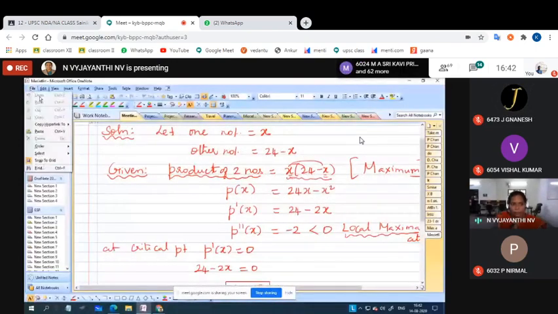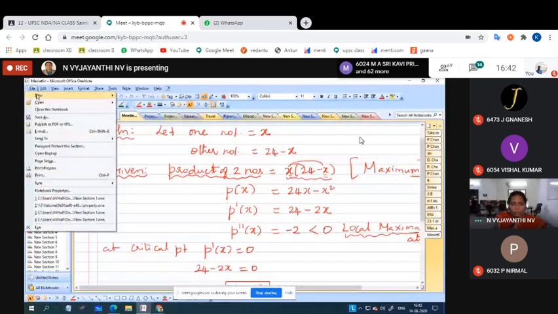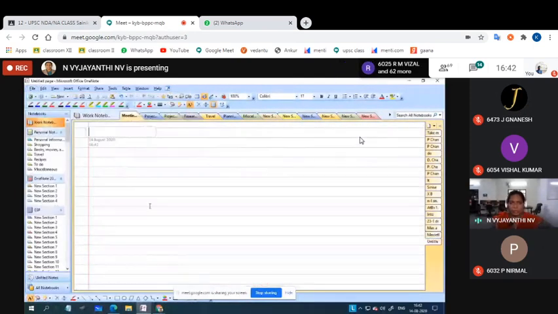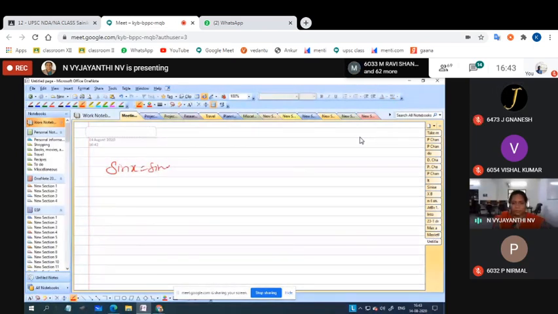So, tomorrow you be thorough with the trigonometric functions sine, cos, tan. If sine x is equal to sine y, what is the value of x? Cos x equal to cos y means what is the value of x? Tan x equal to tan y means what will be the value of x?